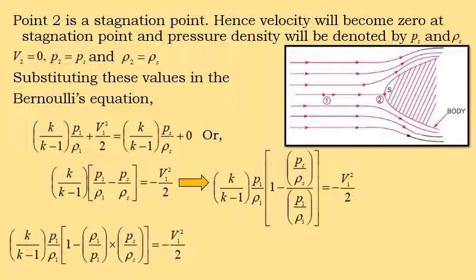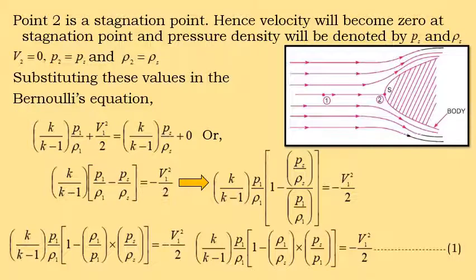After this simplification, that expression is taken as equation number 1.